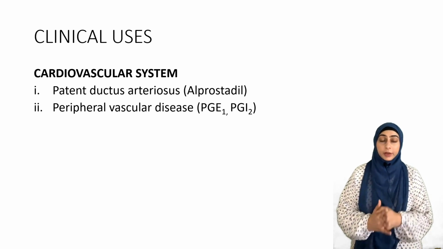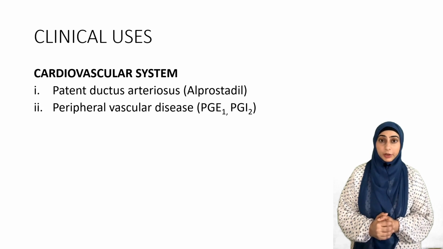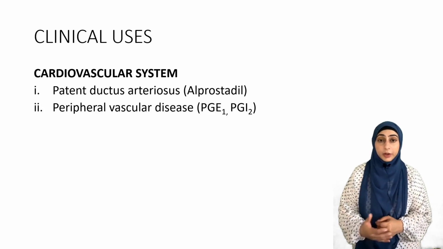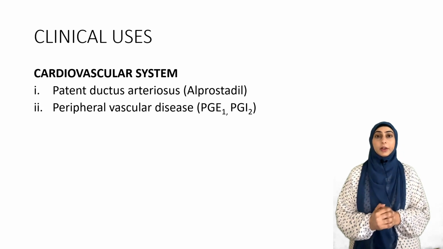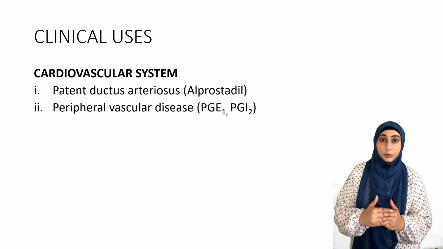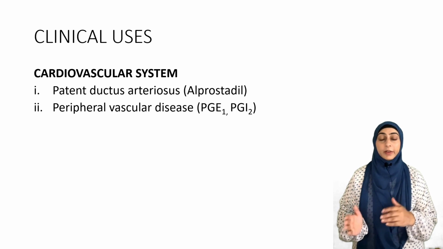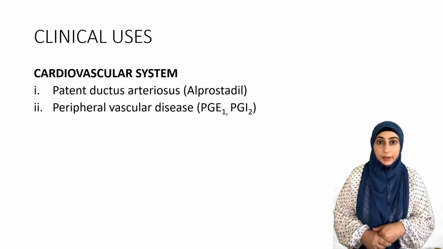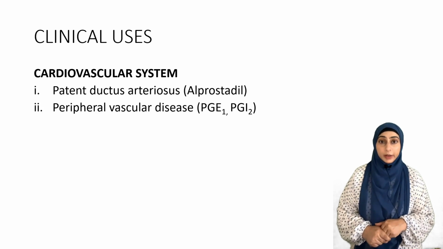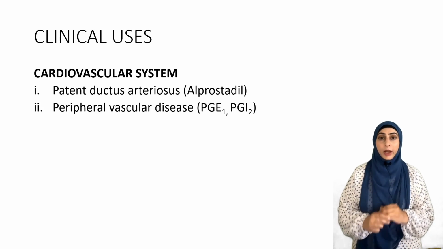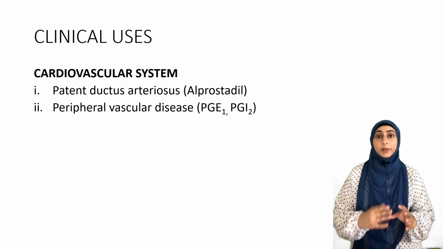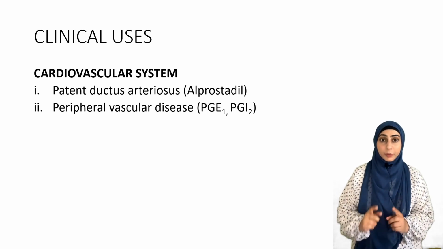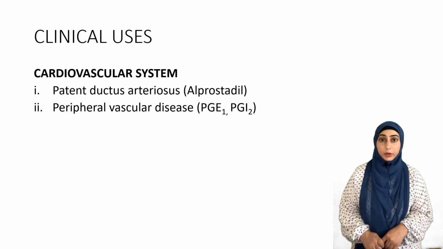Because there are certain cases जिनमें transposition होती है great arteries की, जिसकी वजह से the patients are born with cyanotic heart disease, और अगर ductus arteriosus को open ना रखा जाए तो the only connection between the right side and the left side of the heart जो normal connection है उसको disturb कर देते हैं. We have to keep it open until the surgery is performed and the heart anomaly is corrected. So to keep that ductus arteriosus open, Alprostadil, which is an E1 analog, is administered.